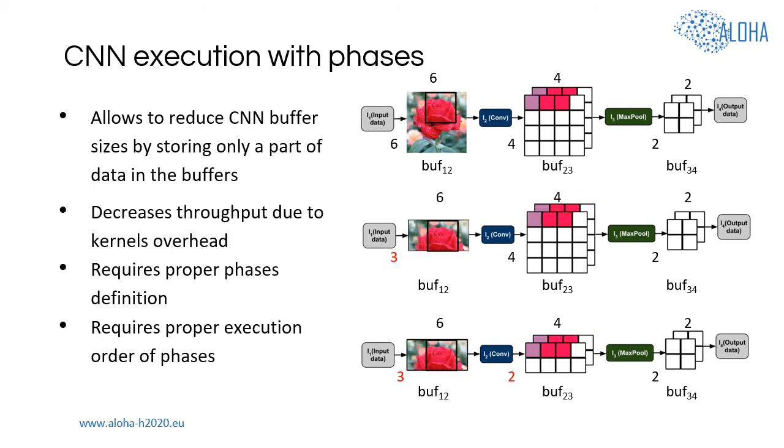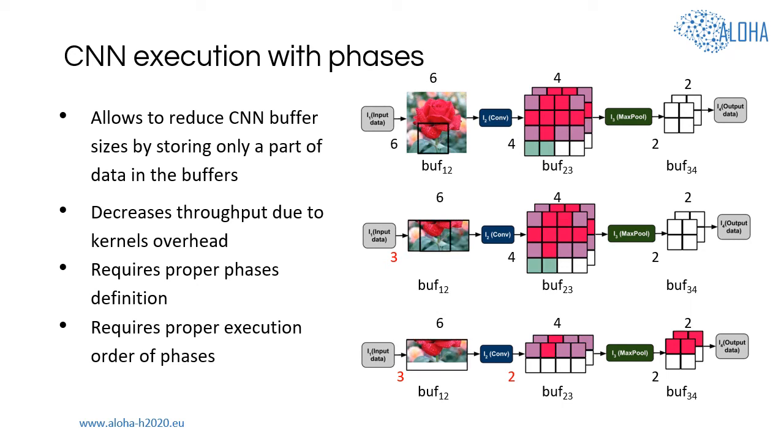As was demonstrated in the examples, execution of CNNs with phases allows to reduce buffer sizes by storing only parts of data between the CNN layers. However, it involves overheads related to the increasing number of kernels that have to be executed to perform CNN functionality. Thus, CNN execution with phases involves a memory throughput trade-off that we utilize to ensure memory-efficient execution of CNNs on mobile and embedded devices.